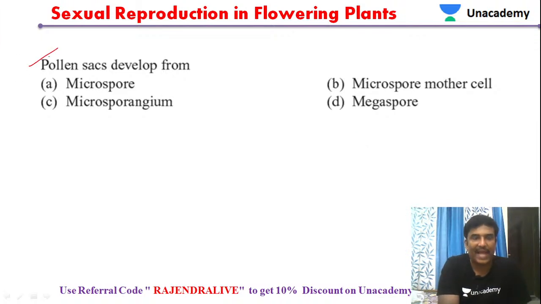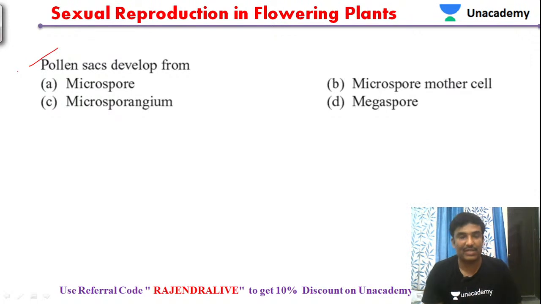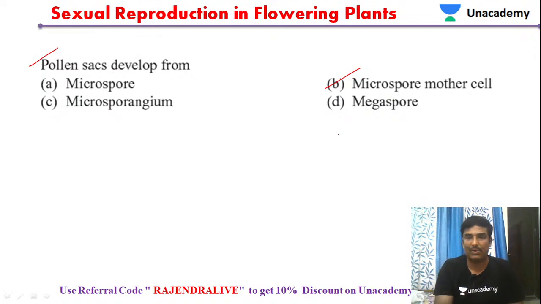Pollen sac. We have seen the pollen sac in the previous diagram. From where is the pollen sac developed? That is the question. In a young anther we have a tissue called sporogenous tissue.